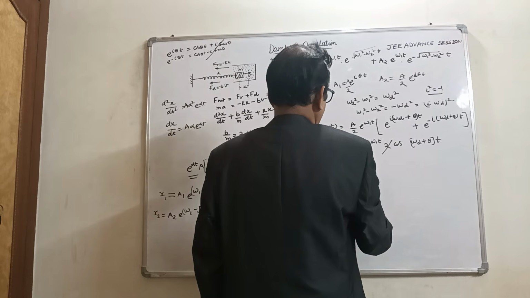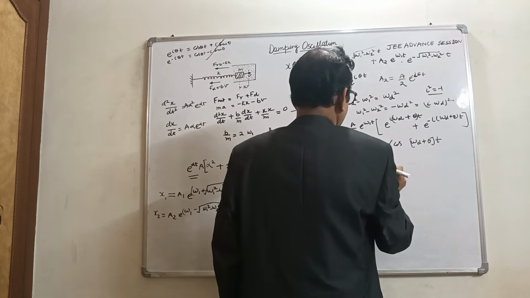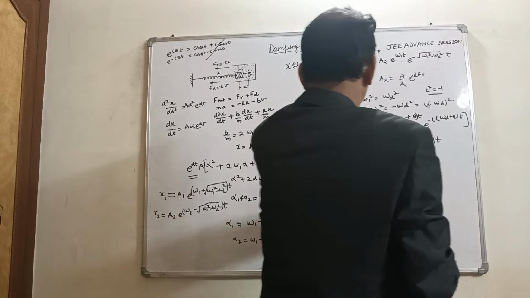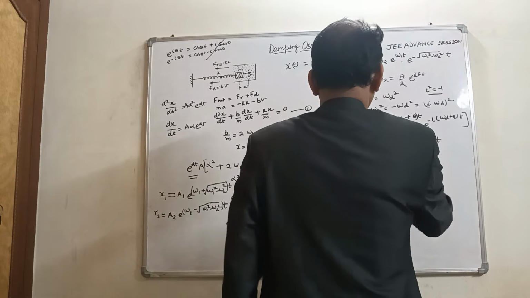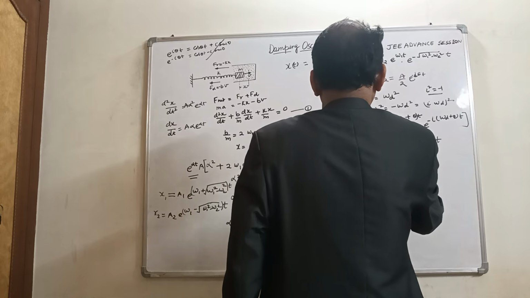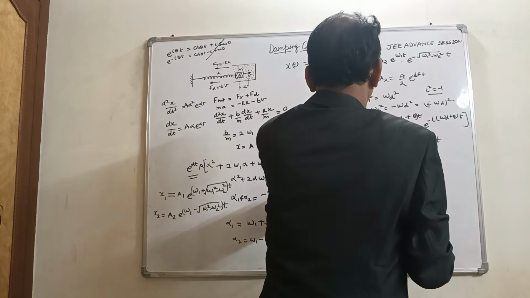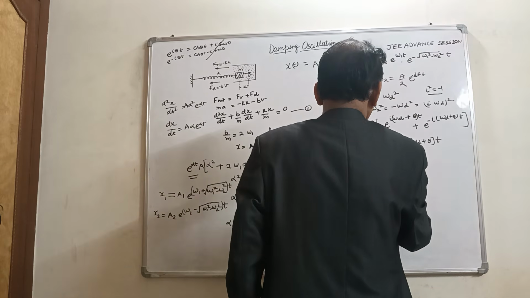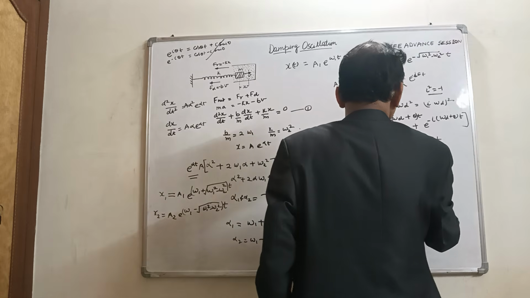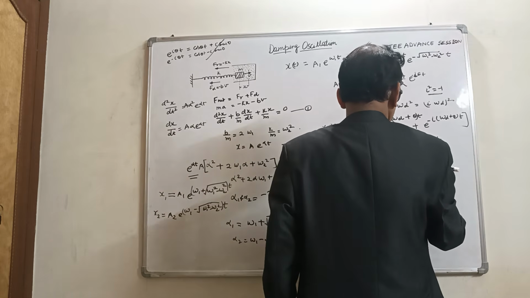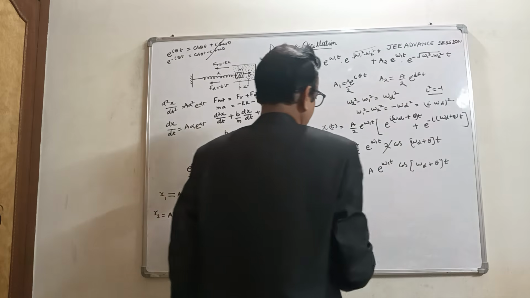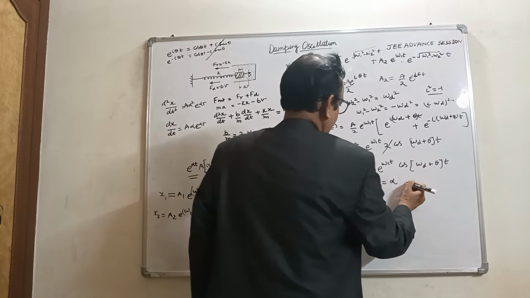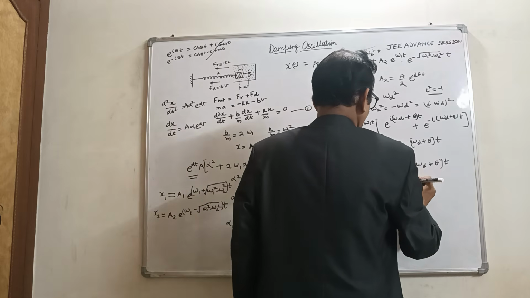So x at time t becomes a e raised to power omega 1 t, and cos omega d plus theta into t. So omega 1 is suppose alpha, and omega d is beta.